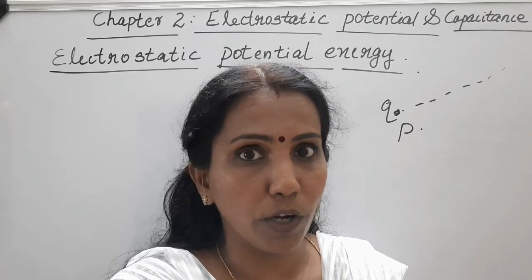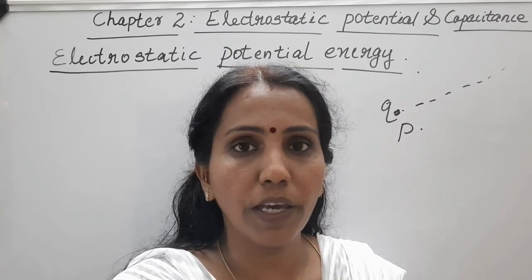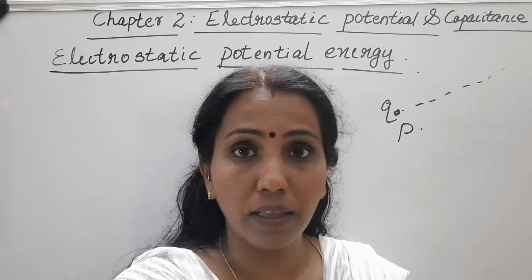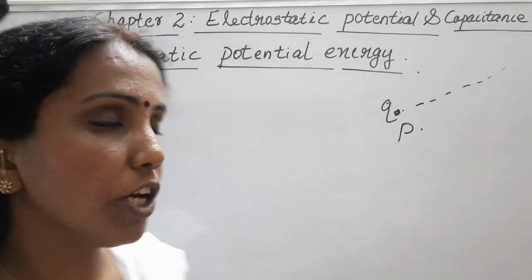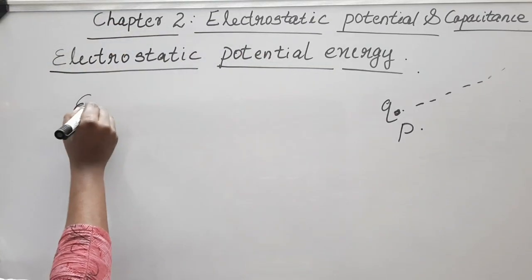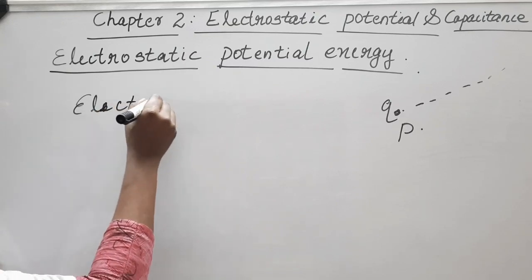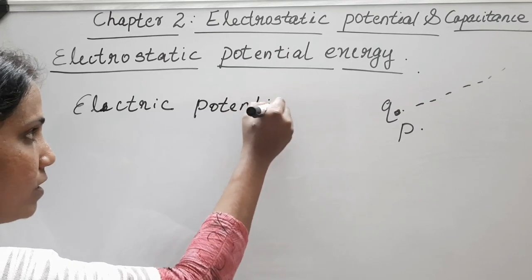The electrostatic potential energy of any configuration at infinity is taken to be 0. So what I mentioned now is only the term electrostatic potential energy. The next term we are going to discuss is electrostatic potential, or simply electric potential.